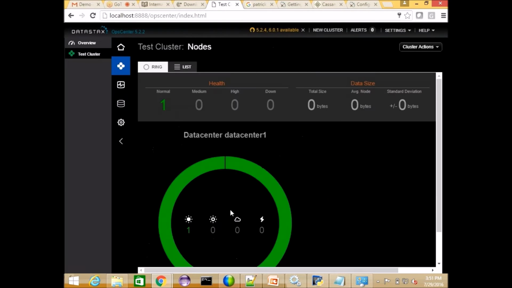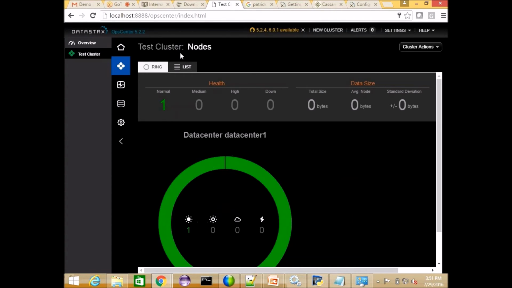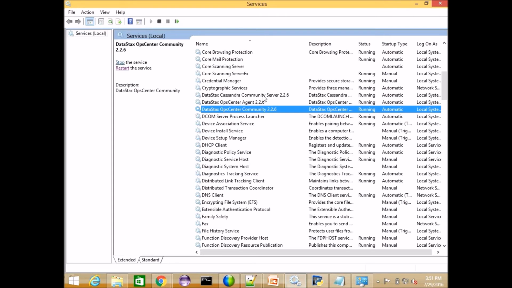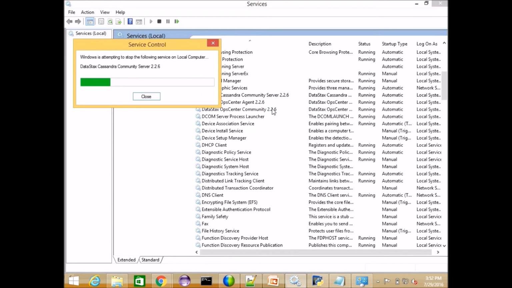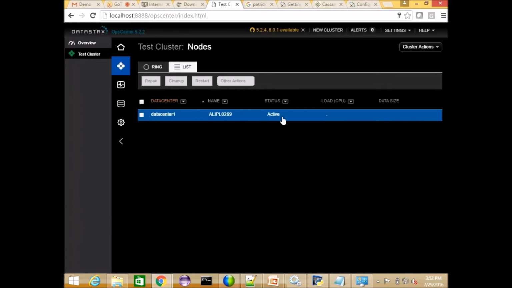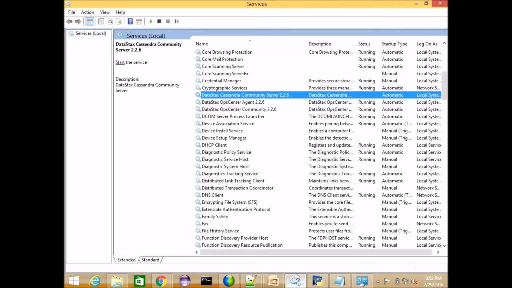This is my one node. This is my machine name, and this is a ring; it's shown like a ring. If you go to the list also, it will show data center 1, and this is my machine name. The status is active. For example, if you stop any one of the services here, say the DataStax Cassandra service, you can observe here that it will be in a deactivated mode. So yes, it is unresponsive. When you start again, then it will give the